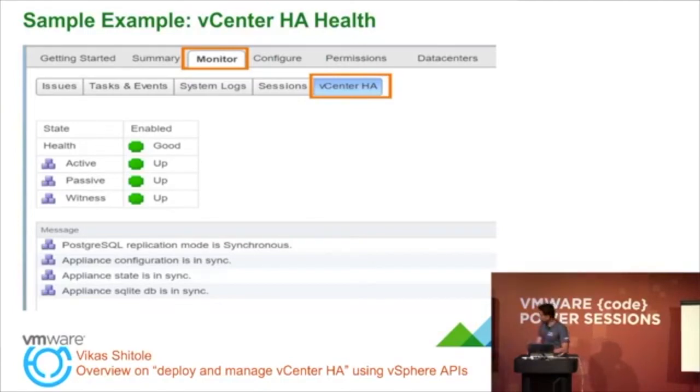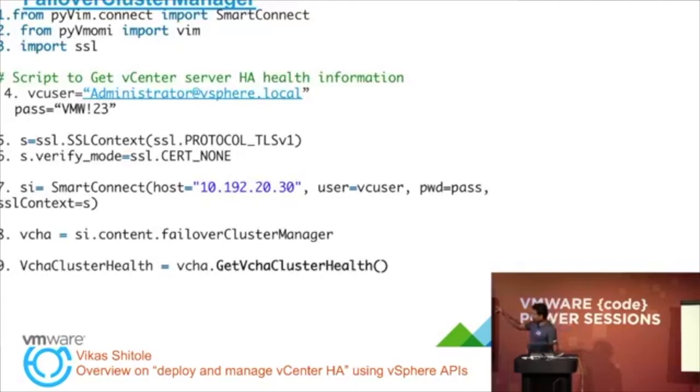And in that, let's move on to the code. FailoverCluster Manager is the managed object which is responsible for managing and monitoring, and health comes under monitoring. So the first 3 lines are about importing the required packages. Then a couple of lines for credentials. Then we are creating an SSL context in order to establish the connection with the vCenter server. And then we have a smart connect method, which is responsible for establishing the connection with the vCenter. There we are passing the vCenter IP, username, password, and the SSL context. And this method returns us one object, that is a service instance.